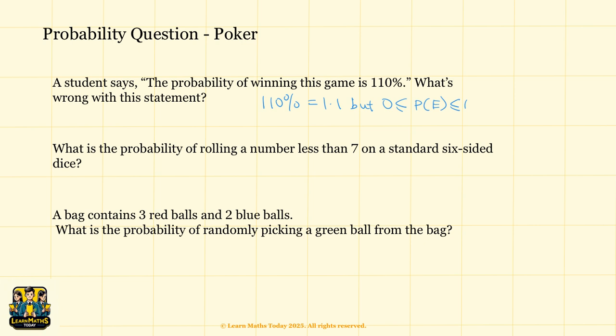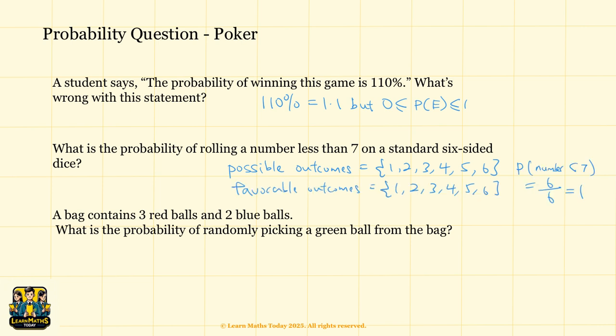Example 2, what is the probability of rolling a number less than 7 on a standard 6-sided dice? We look at all the possible outcomes. A standard dice has the numbers 1, 2, 3, 4, 5, 6. All of them are less than 7. So the number of favorable outcomes is equal to 6. The total number of outcomes is also equal to 6. And therefore the probability is equal to 6 divided by 6, equal to 1. This means that it's a certain event, meaning that you will definitely roll a number less than 7 every single time.